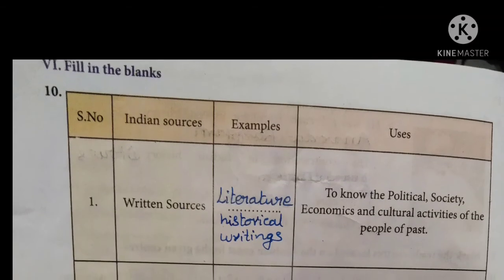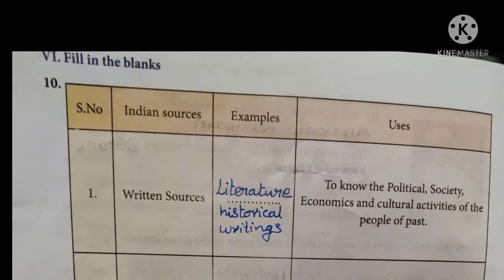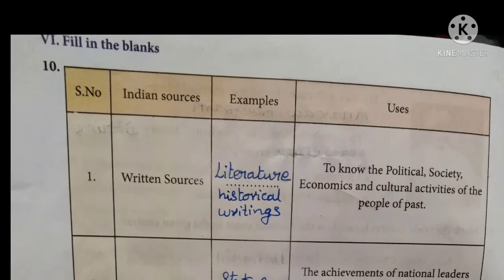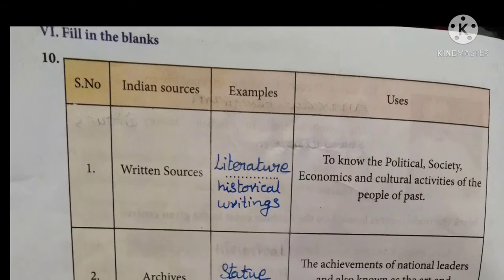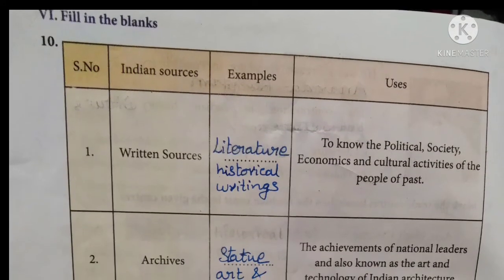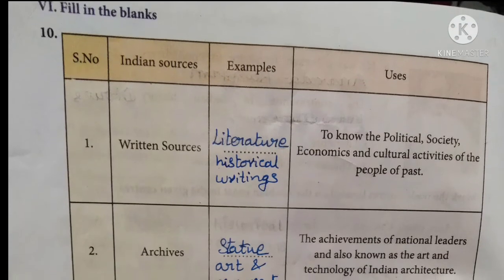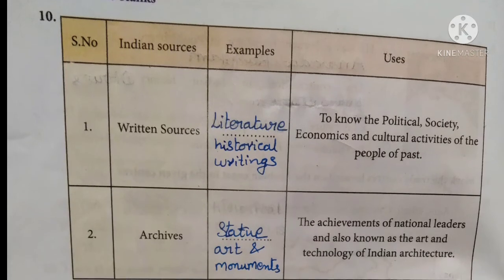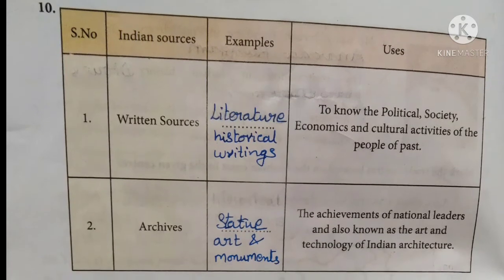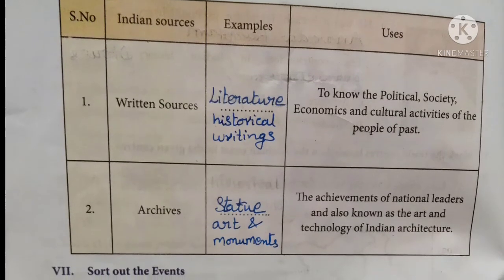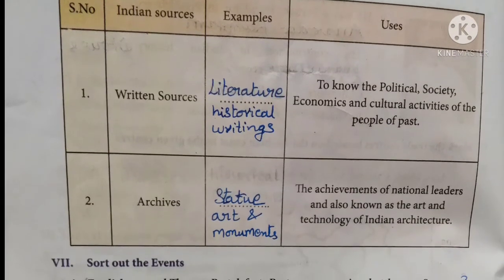Fill in the blanks, Indian sources and examples and uses given. From this we have to write examples. Written sources: literature and historical writings. For archives sources, statue and coins we can write, and art and monuments we can write for the archives. Next, to sort out the events.